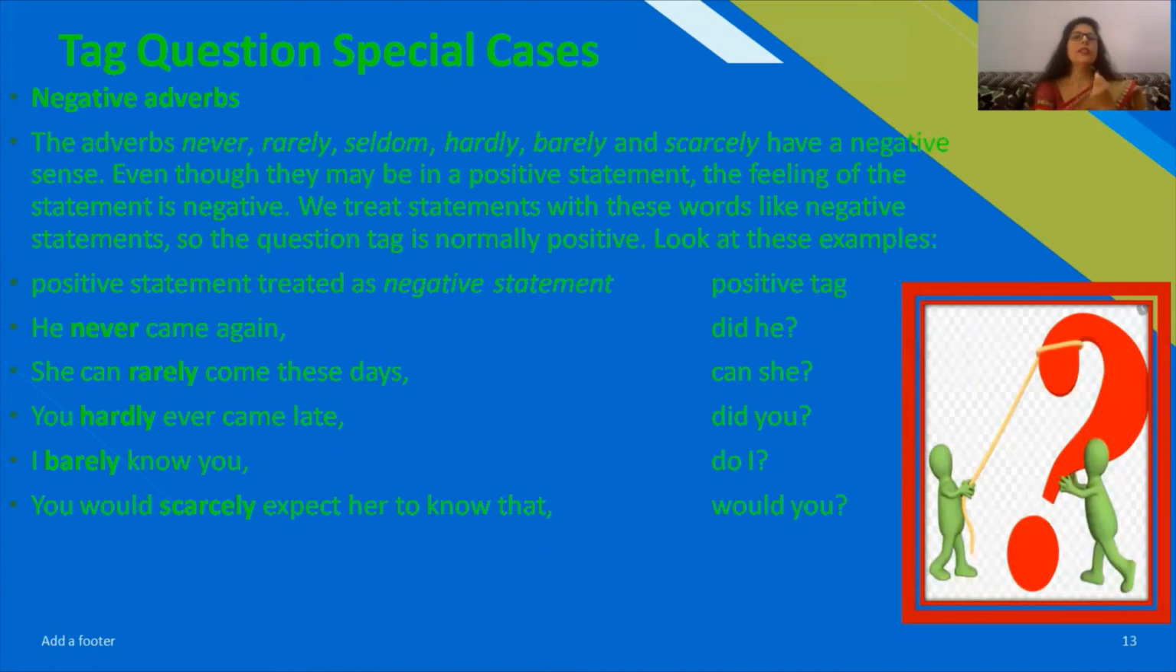Now there are certain special cases as well where we need to vary at some places, and some variations are required. How can we identify them? We will see the adverbs never, rarely, seldom, hardly, barely, and scarcely. So you can learn these words as well if by any chance you cannot identify them, but still these are the only words that we have to see.